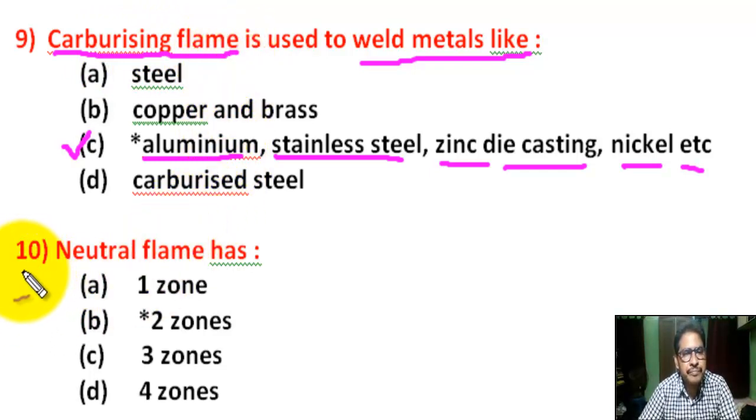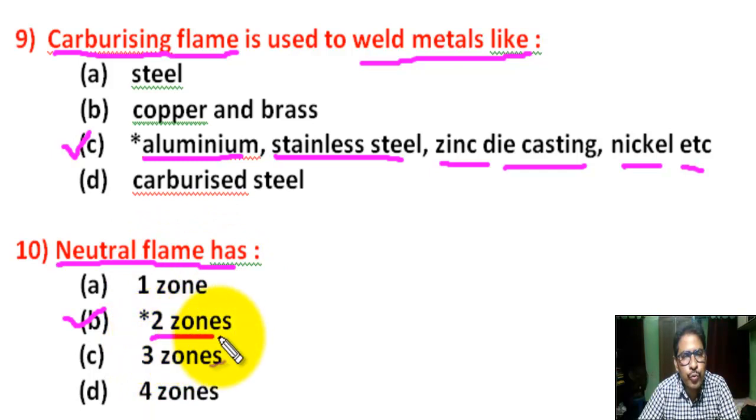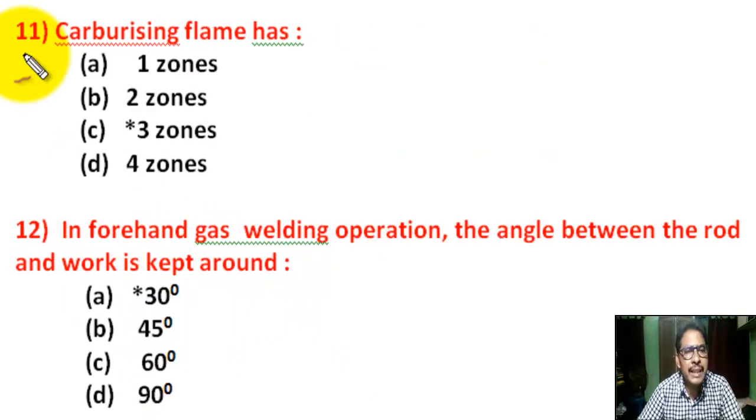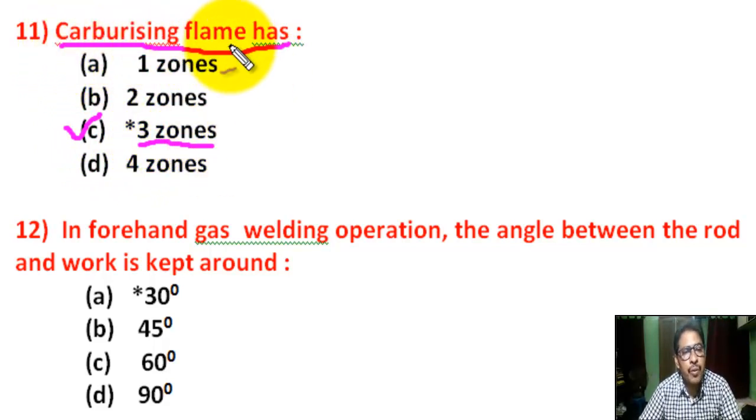Question number 10. Neutral flame has, there are 4 options. Correct answer is B. Neutral flame has 2 zones. Question number 11. Carburising flame has, there are 4 options. Correct answer is C. 3 zones in carburising flame.